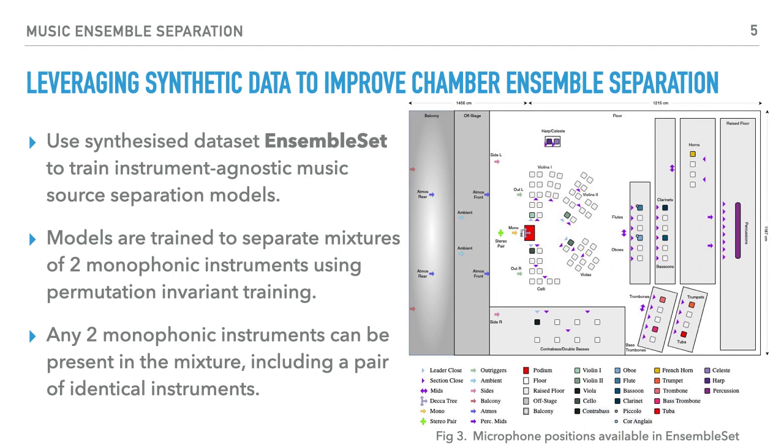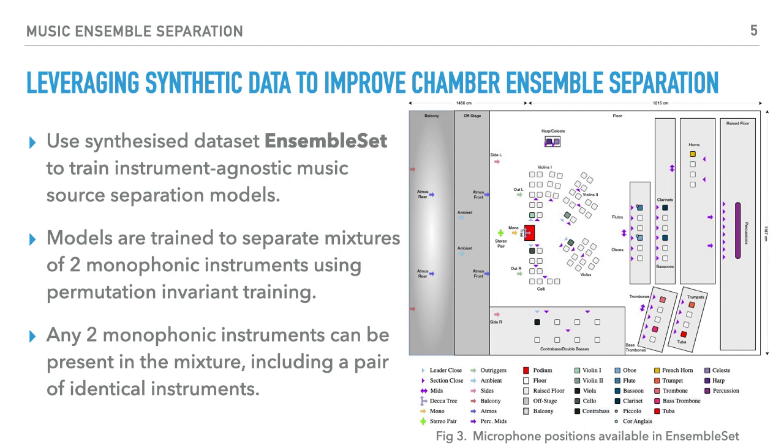We train our models such that the same model is able to separate all kinds of instruments from a mixture as long as they are monophonic. We test our models with real-world recordings of ensembles from the URMP dataset. We see that our model is in fact able to generalize well to unseen real-world recordings even when the model is trained only on synthesized data. We further try to improve our model's performance by taking our pre-trained models from EnsembleSet and fine-tuning them with limited amounts of target domain data.